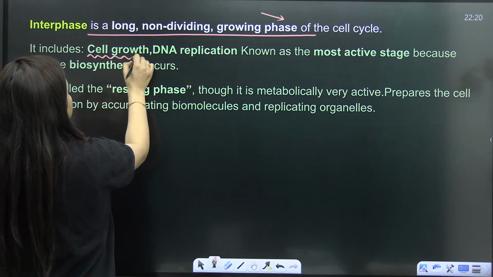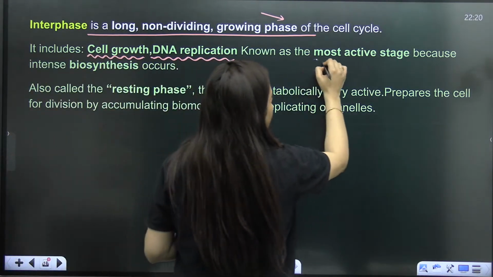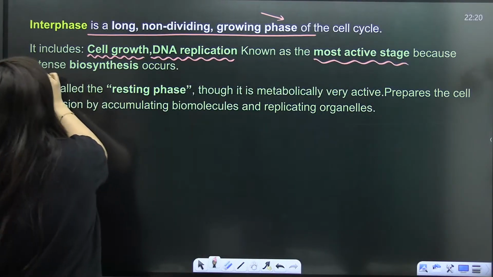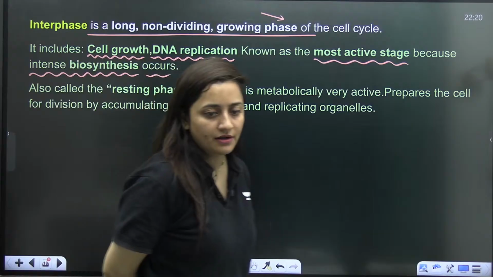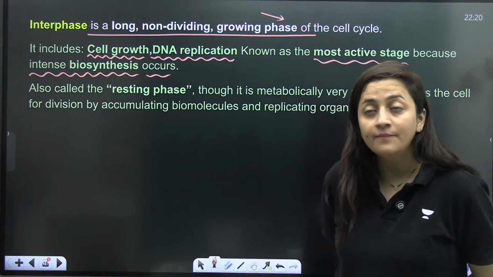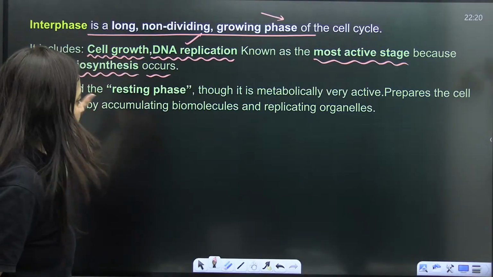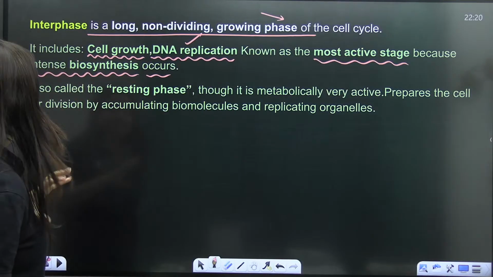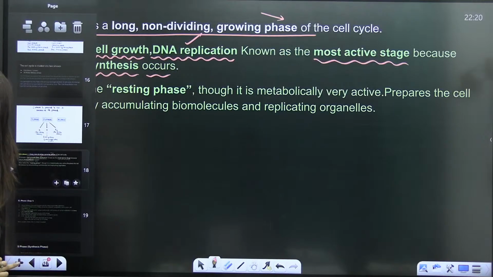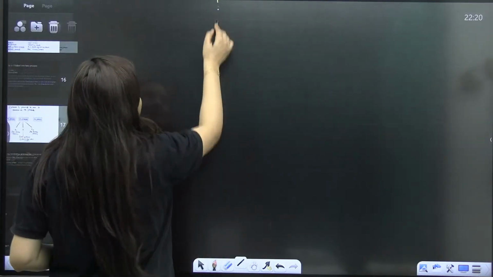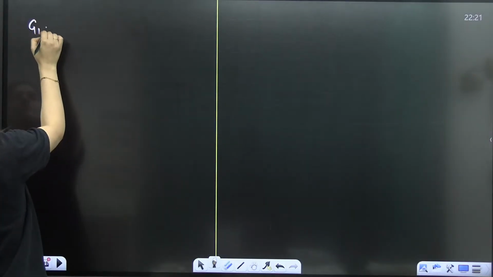So it includes cell growth, it includes DNA replication, and it is the most active stage because intense biosynthesis will occur here. So it is a phase where the cell is growing. It is a phase where DNA is replicating. So it is the phase where the cell is metabolically very, very active. So this is what we have to understand first, what exactly is the G1 phase, right, students?